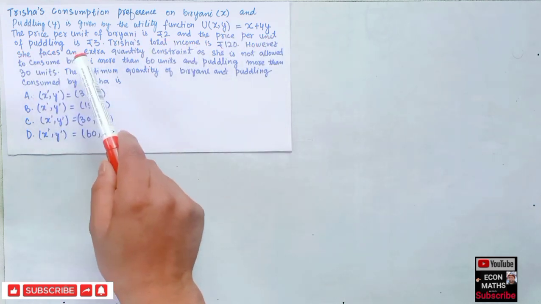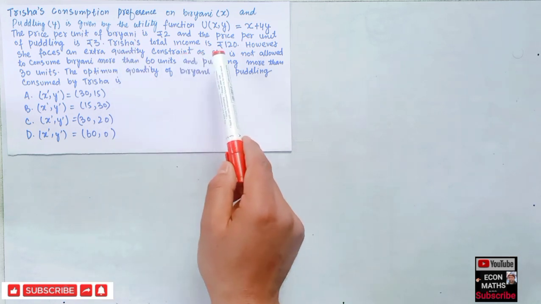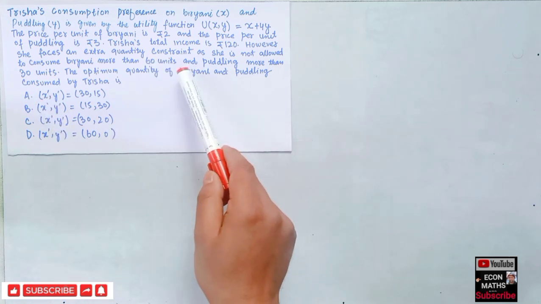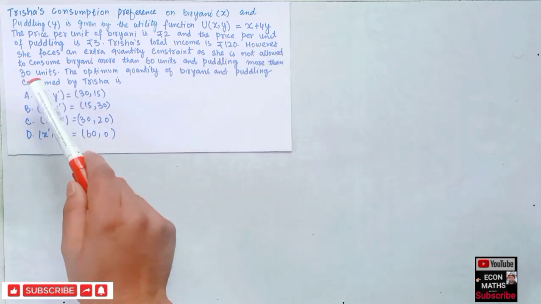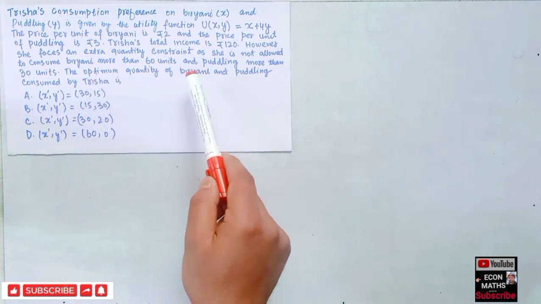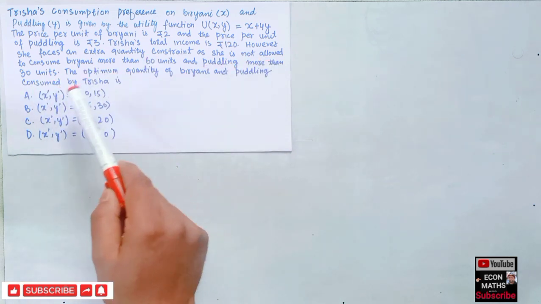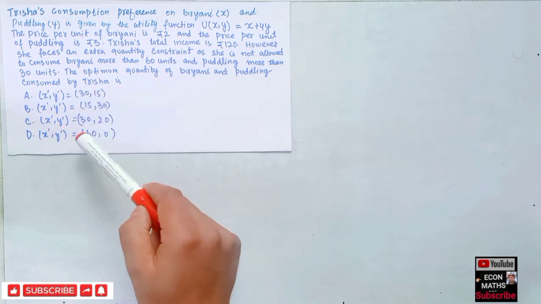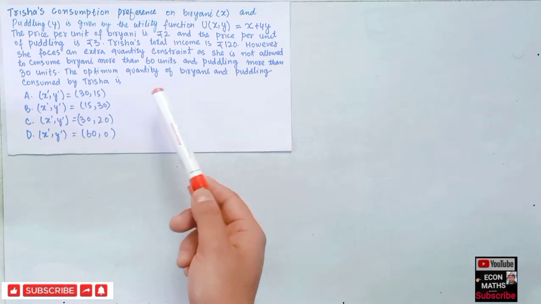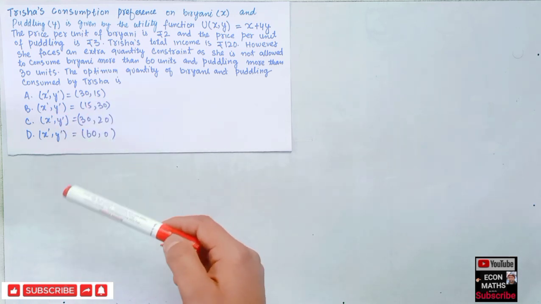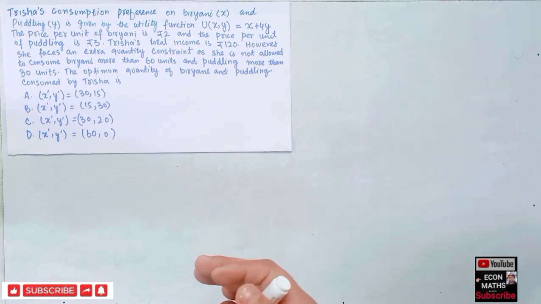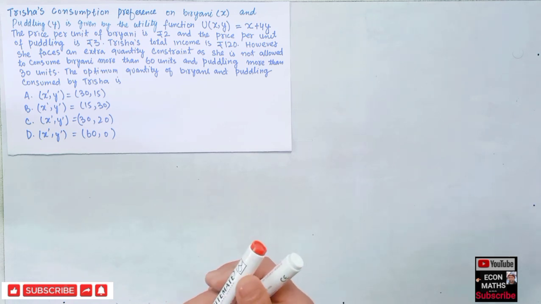However, she faces an extra quantity constraint as she is not allowed to consume biryani more than 60 units and pudding more than 30 units. The optimum quantity of biryani and pudding consumed by Trisha is, so we are given four options: 30, 50; 50, 30; 30, 20; and 60, 0. We have to see which of these options is the optimum quantity of biryani and pudding for Trisha. Okay, so this is a linear programming problem and we will solve it graphically.